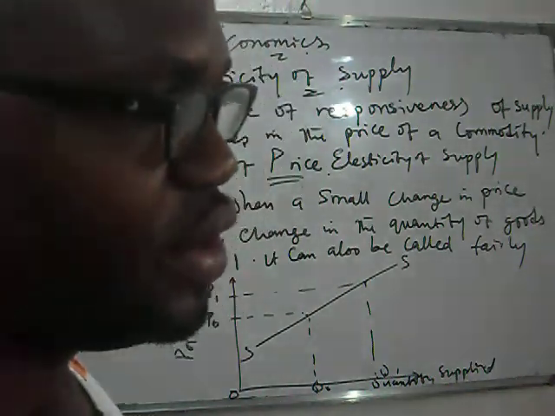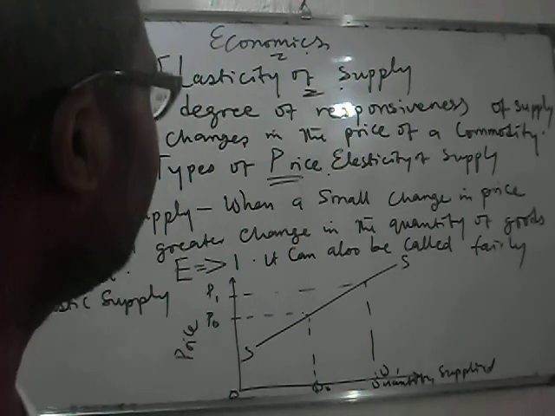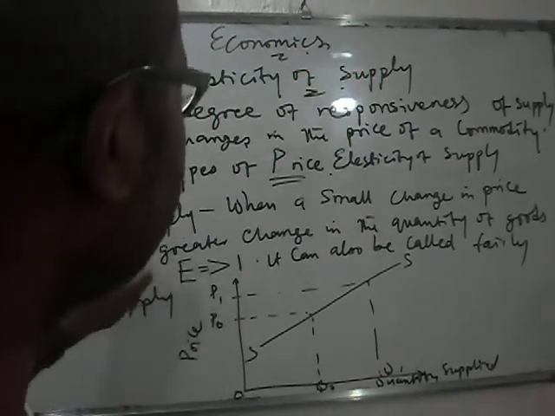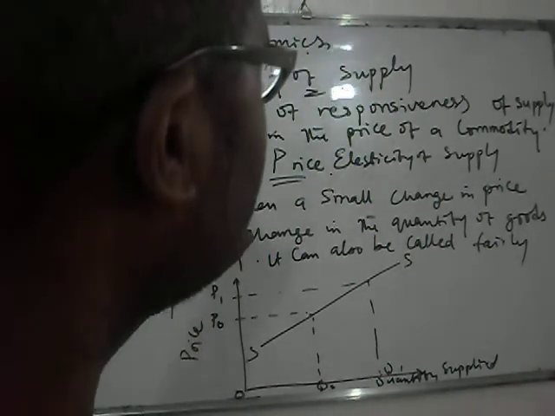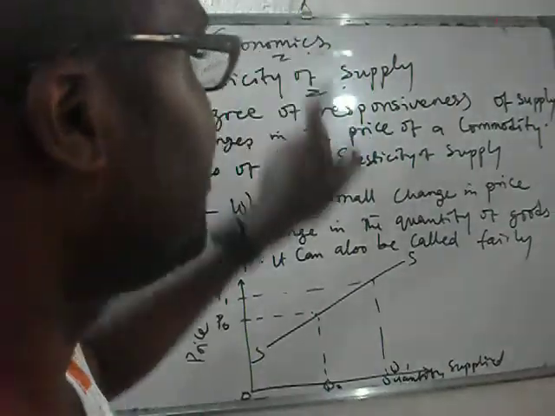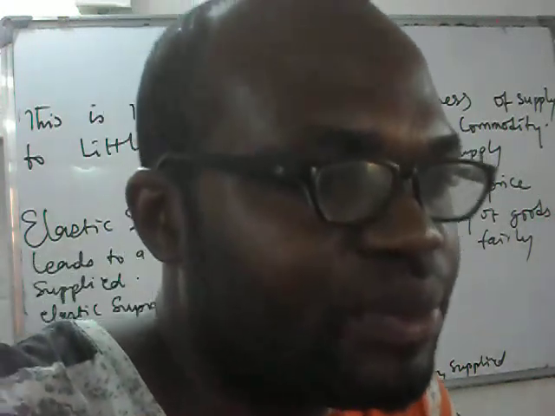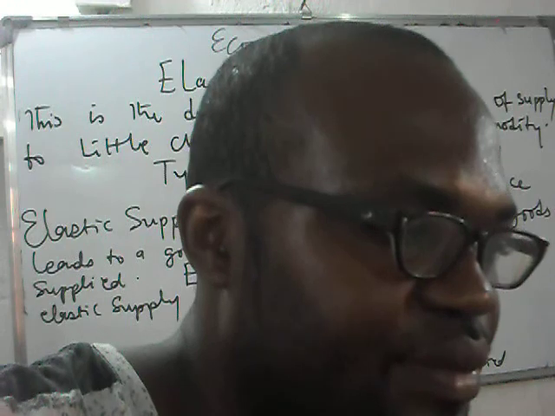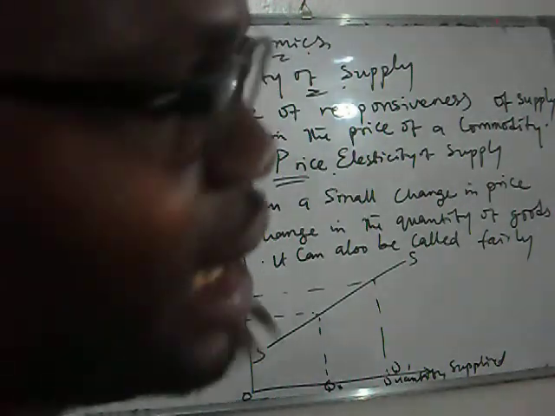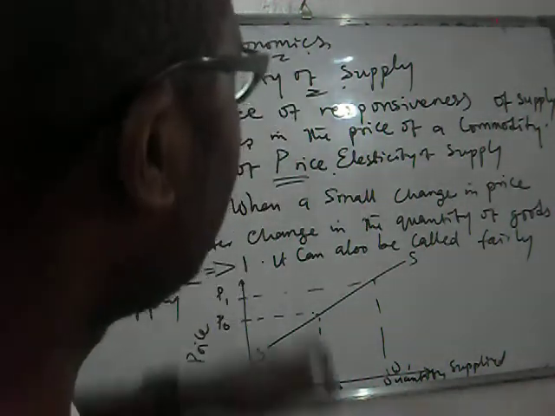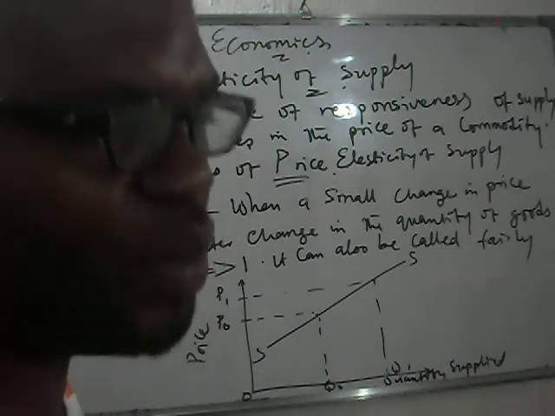Is that clear? So there are many various ways you can respond. And one of them is what we call, you respond under the principle of elastic supply. There are many of them. And that is what we caption when we say types of price elasticity of supply. How do you respond to price changes? Is that clear? There are many ways. So number one is what we call elastic supply.